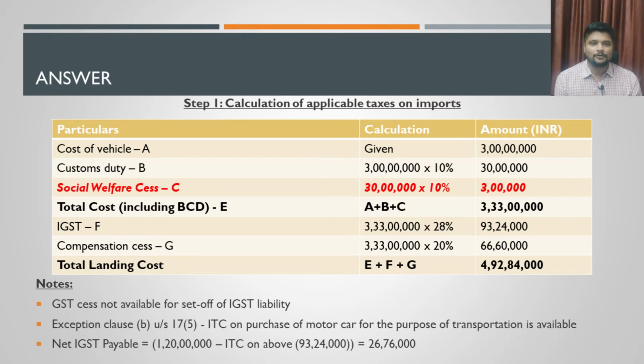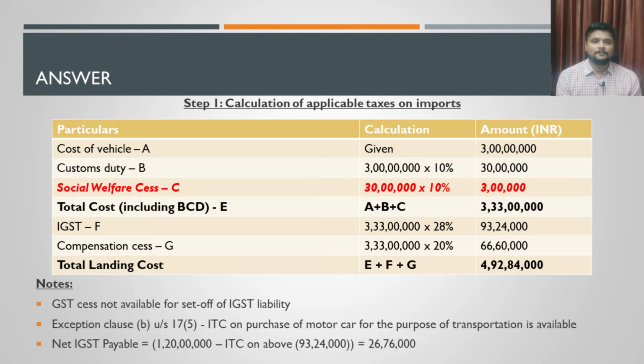After you get this value, then if there is any anti-dumping duty or any safeguard duty, you will have to charge that as well. But here there is no information about that, so we will not be charging any such duties here. Then IGST will be calculated at the rate of 28% on 3 crore 33 lakh rupees, which you will get as 93 lakh 24,000 rupees.